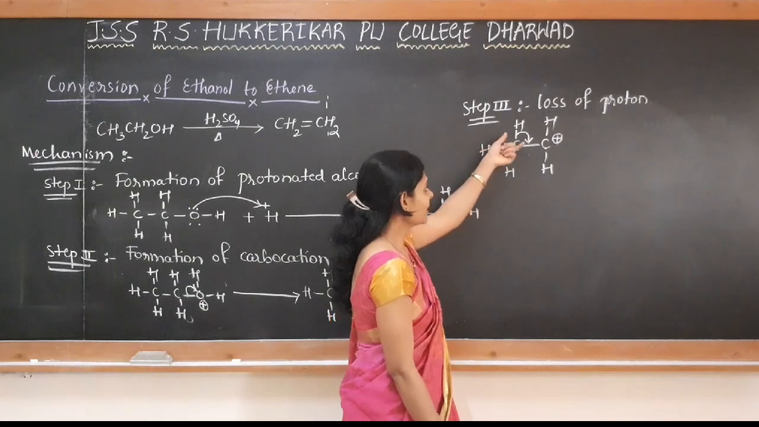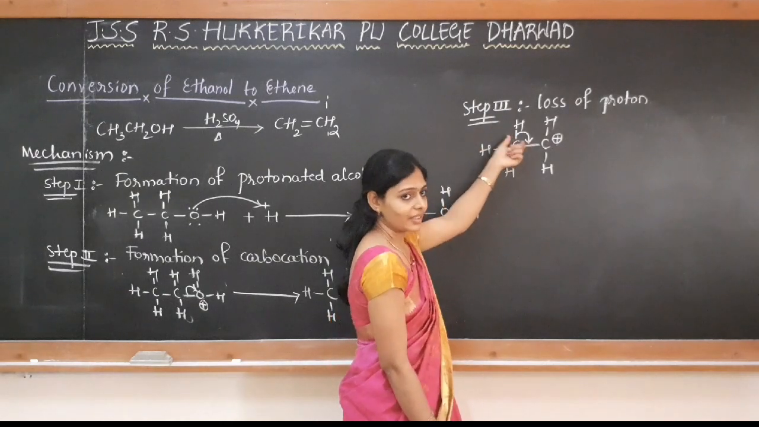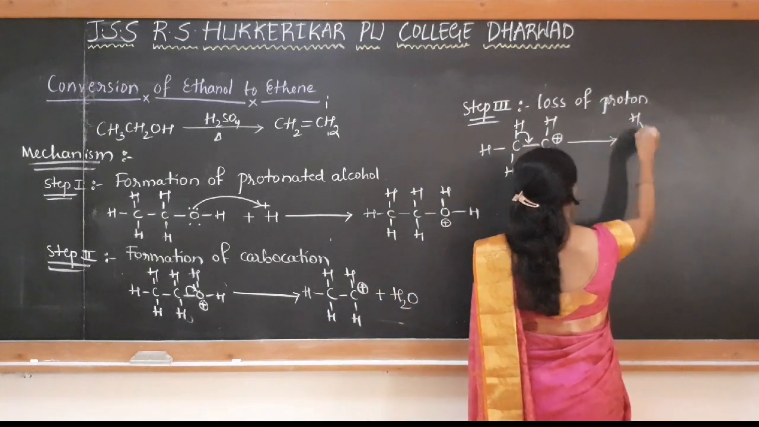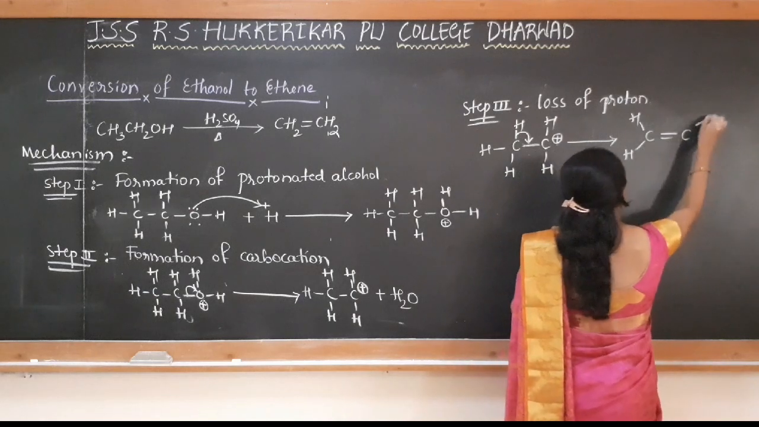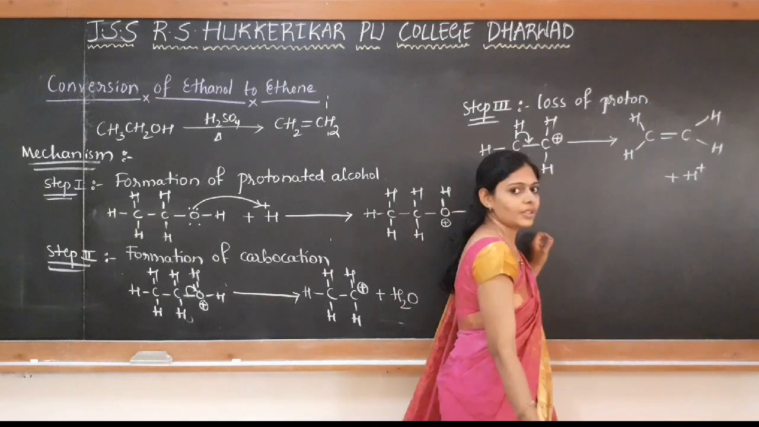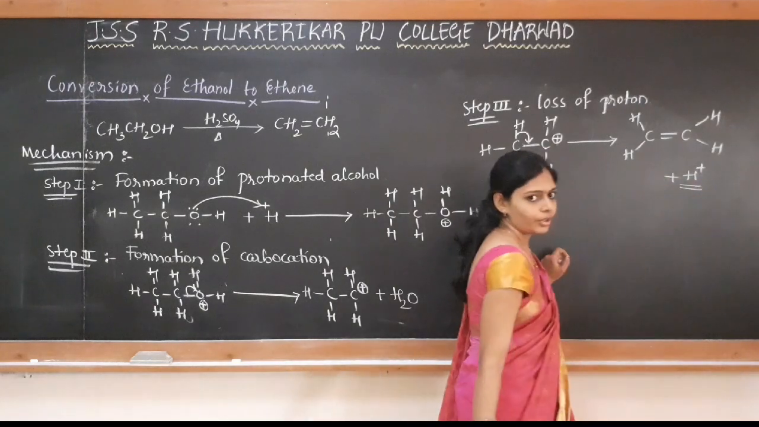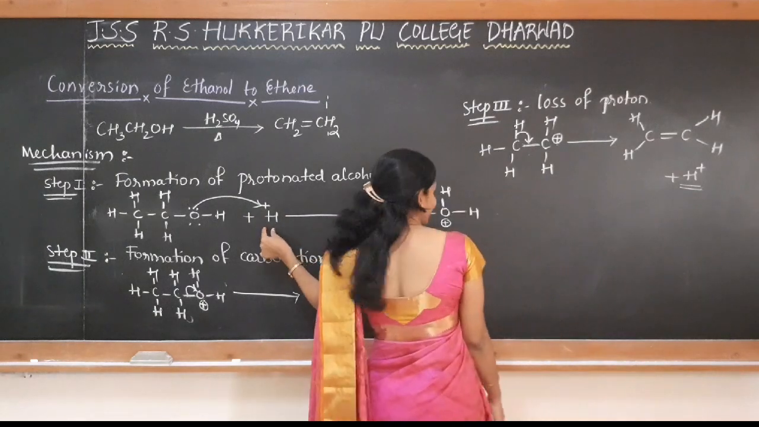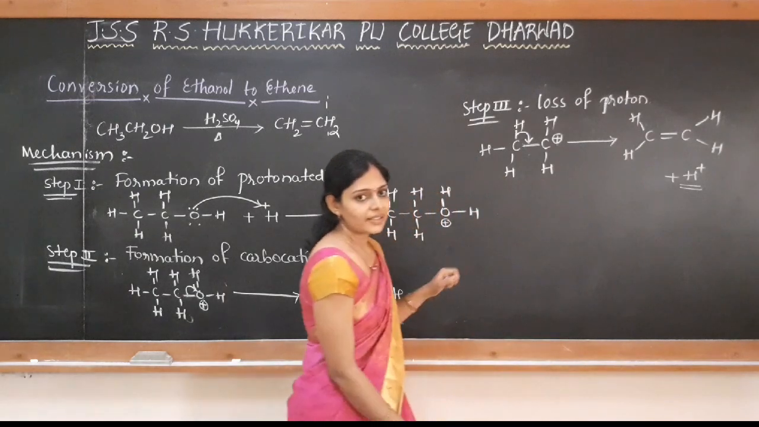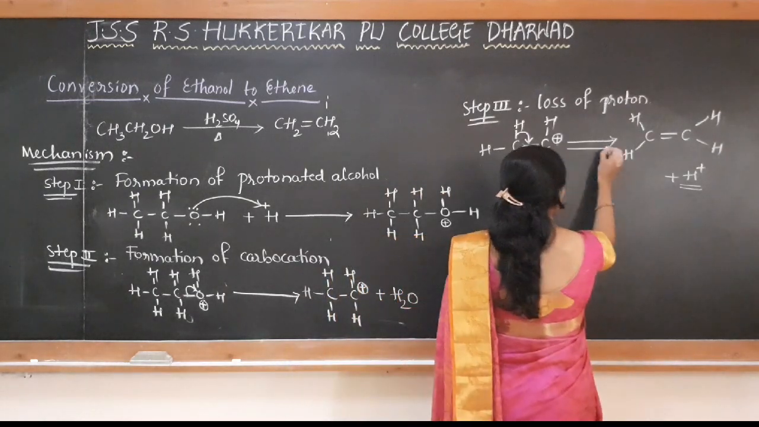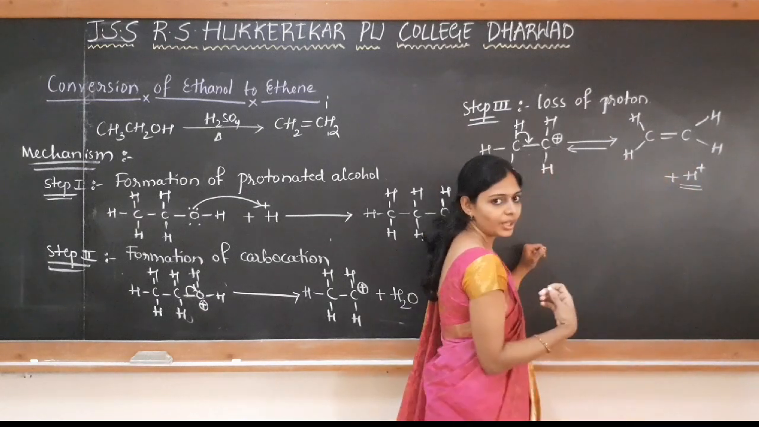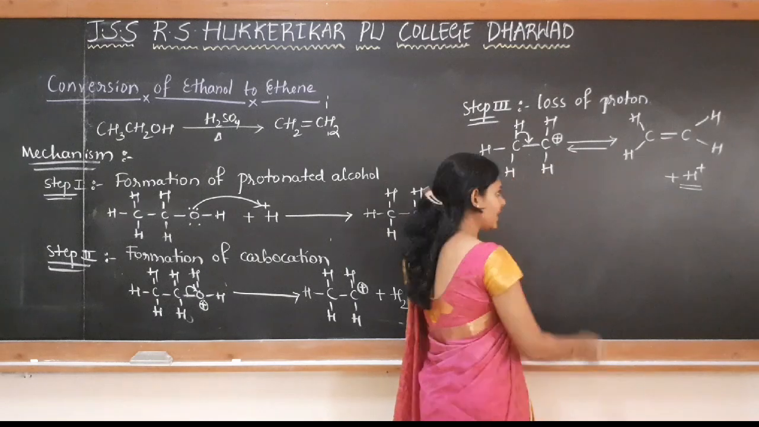That is nothing but the regeneration of the acid catalyst. So there is a formation of CH2 double bond CH2. Ethene is formed by the loss of proton. This is the acidic proton which was taken up in the first step, that was lost at the last step. So this is how ethene is formed, and this is a reversible reaction. As soon as we get the ethene, we have to remove it, otherwise the backward reaction takes place.